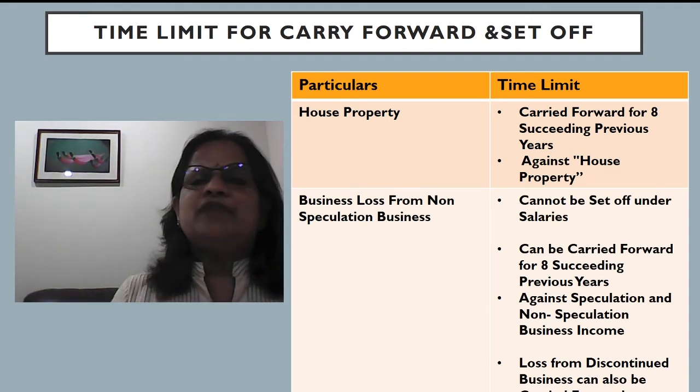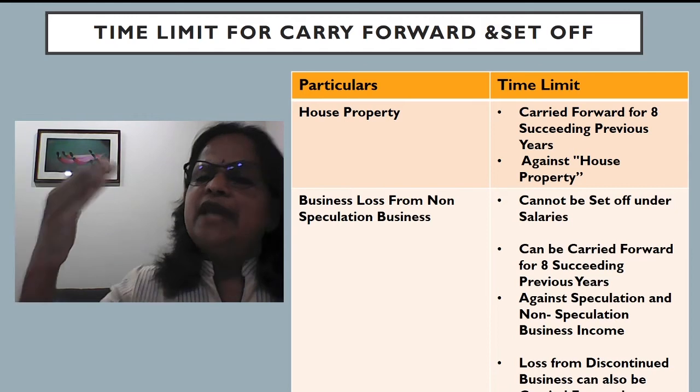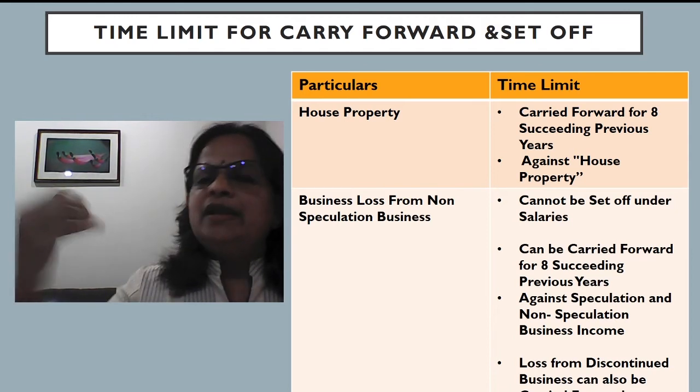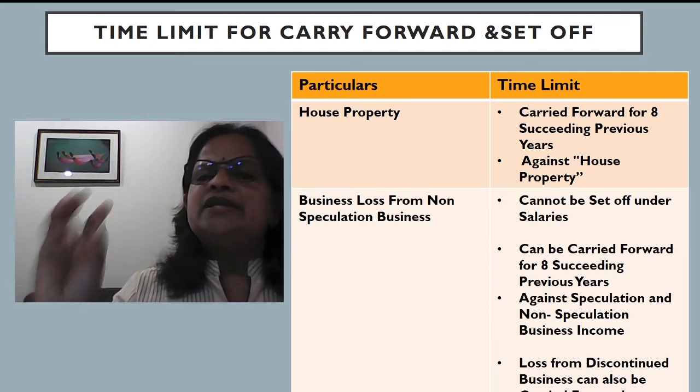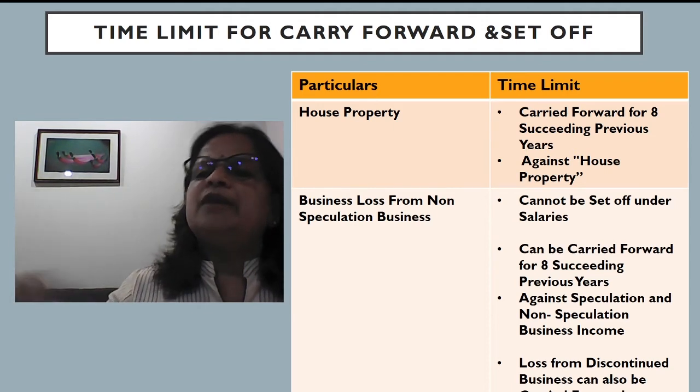Now time limit is there. If it's house property, we have seen that house property loss can be carried forward. It can be carried forward for 8 succeeding previous years, 8 future previous years. Then that can be adjusted only against house property income. Only against house property income, if you have it, you can adjust for the next 8 years.